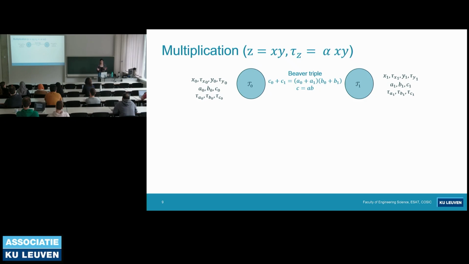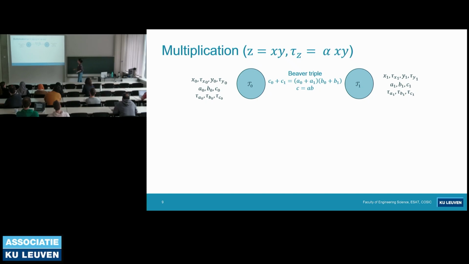Now, let's assume that d is 2, so we have only 2 tiles and 2 shares. I hope this is going to ease the notation a bit, but we will see. In principle, tile 0 has the 0th share of all the variables, and tile 1 has the first share of all the variables.